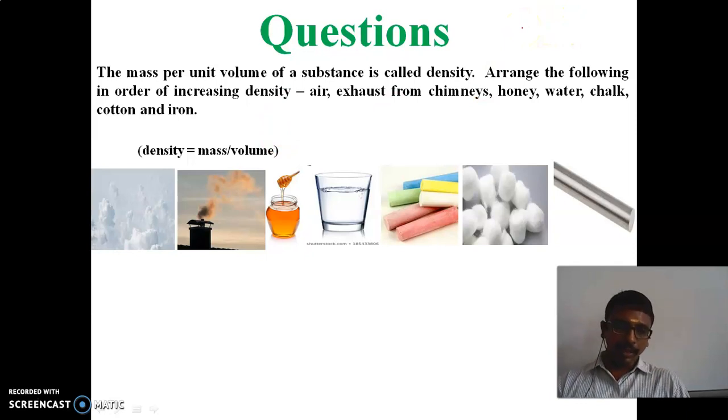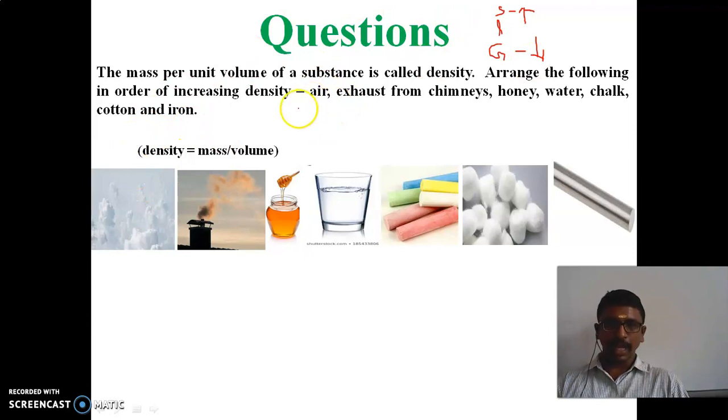How many states of matter are there? Three main states of matter: solid, liquid and gases. For solid, the density is high. For liquid, the density is low. Now we can arrange them in order.